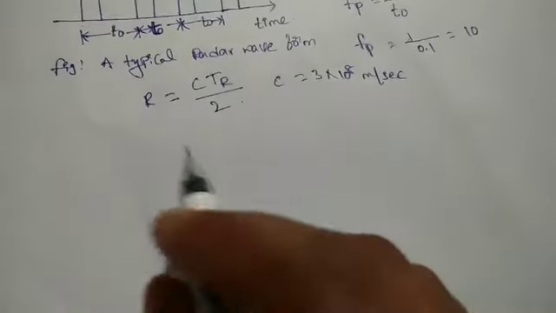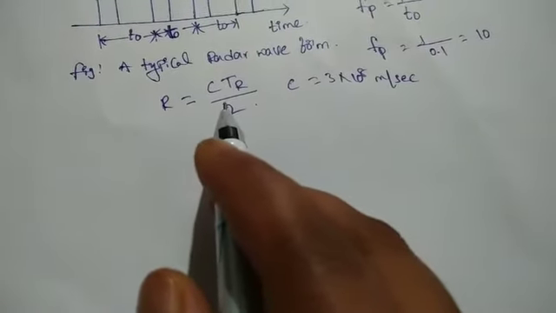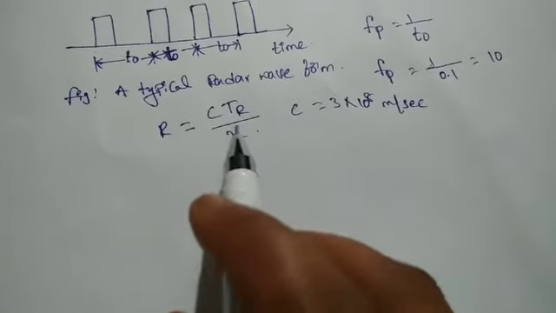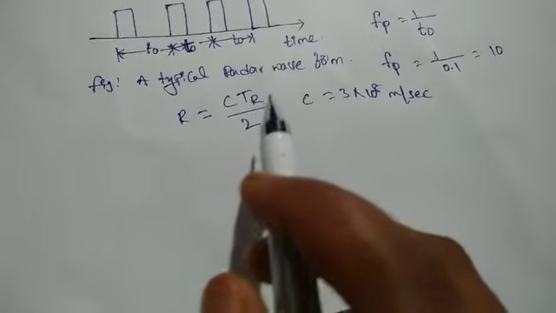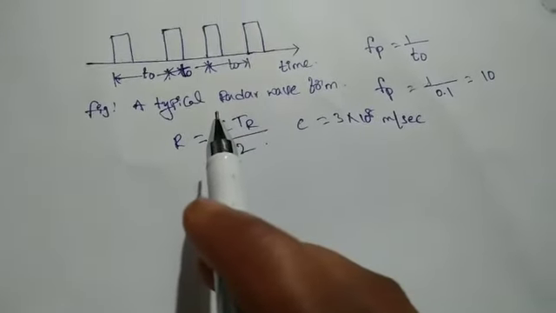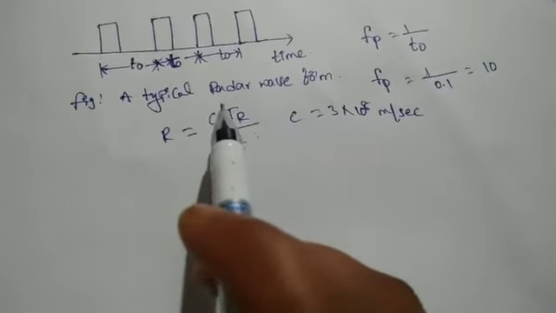In deriving the above equation, we assumed that only one pulse was transmitted and later received after reflection from the object, but usually a number of pulses are sent at regular intervals.